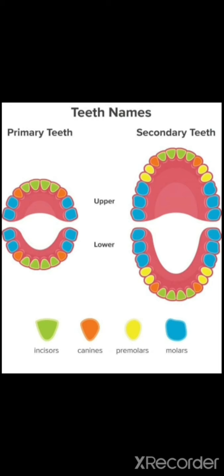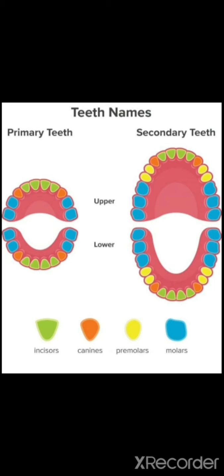And then the yellow color teeth are nothing but your premolars. Actually, the molars and premolars are used for grinding. The premolars are the next 2 teeth, that is in yellow color, and the molars are the last 3 teeth that are present in the blue color. Premolars and molars are used for grinding.